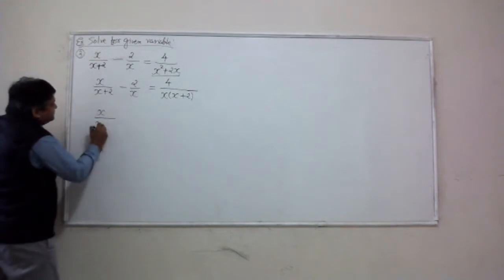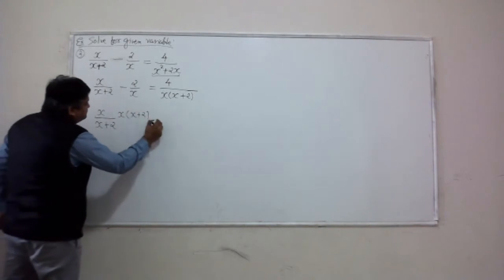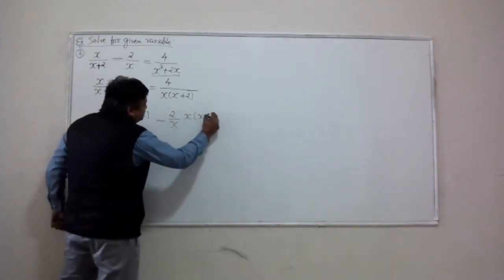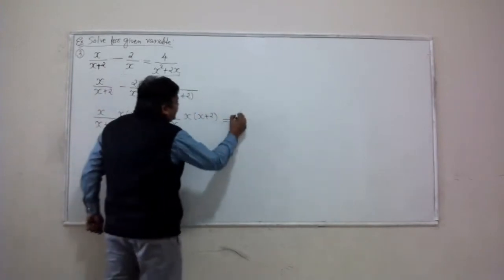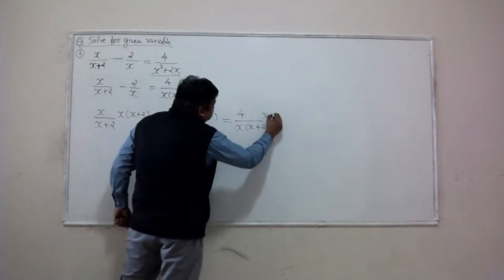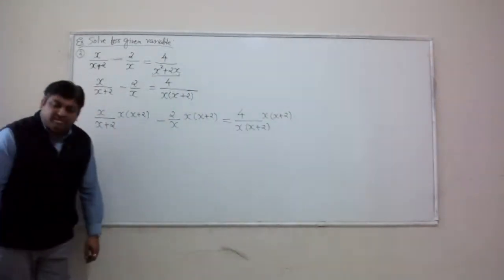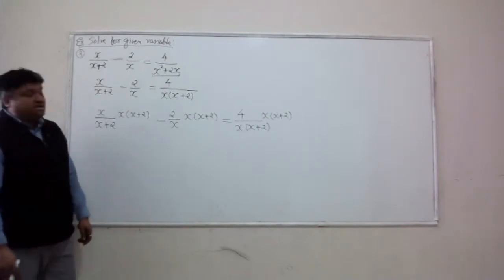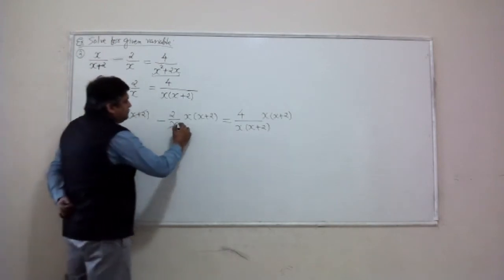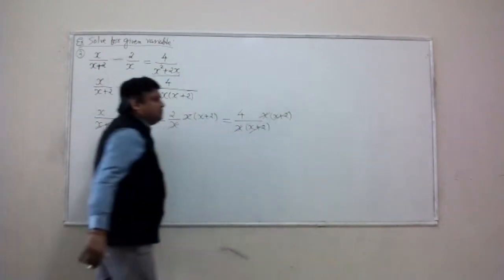I'll multiply the first term, the second term, and the term on the right side by x times x plus 2. Now it's time to get rid of the denominator. Look, x plus 2 is gone, x is gone, x is gone, x plus 2 is gone.